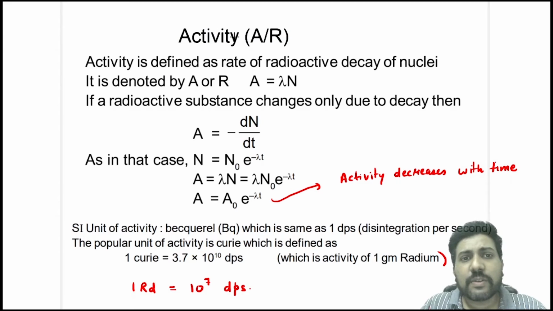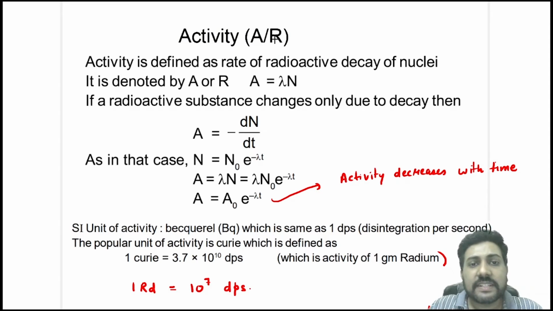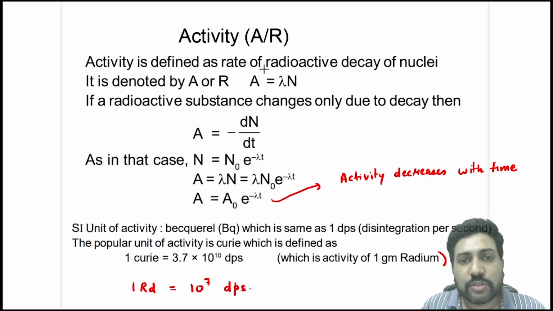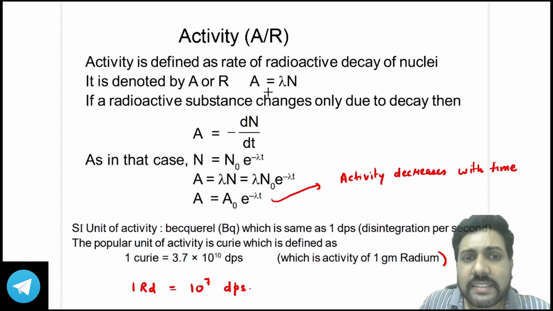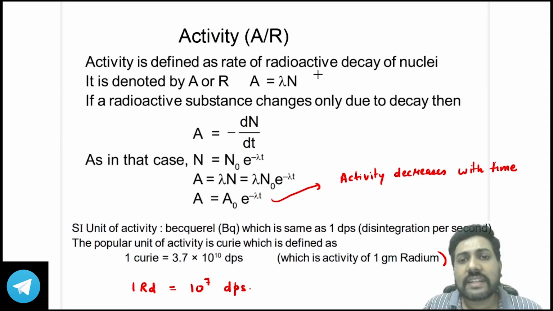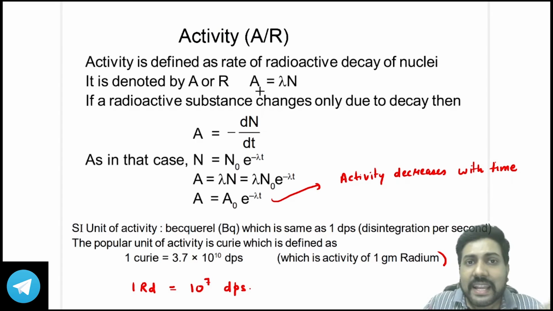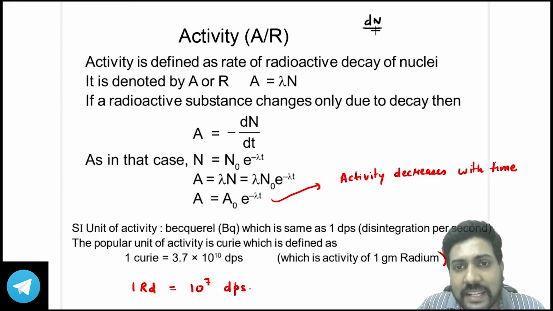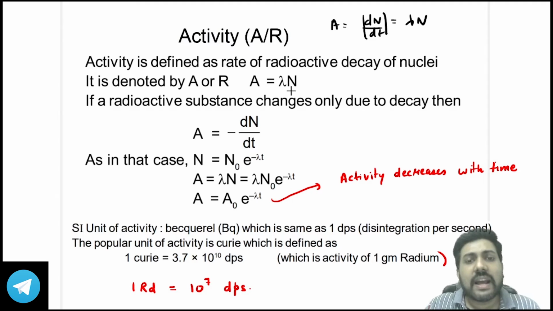The next thing that we are going to discuss is activity. Activity is represented by either A or R. Okay, now we will represent it with A, but you can represent it with R also. Activity is defined as the rate of radioactive decay of a nucleus. It is denoted by either A or R, I have told you. So the activity is nothing but the rate of decay. Now we know that the magnitude of the rate of decay is lambda into N. So the activity is equal to lambda into N.